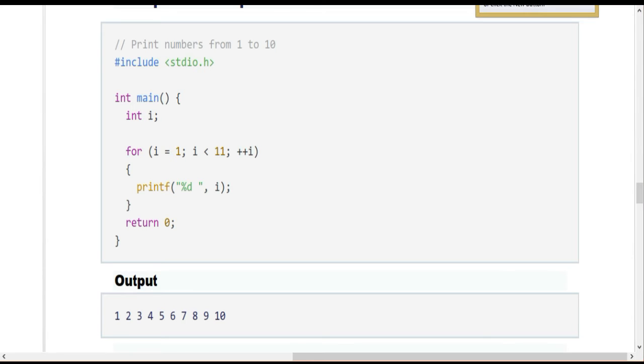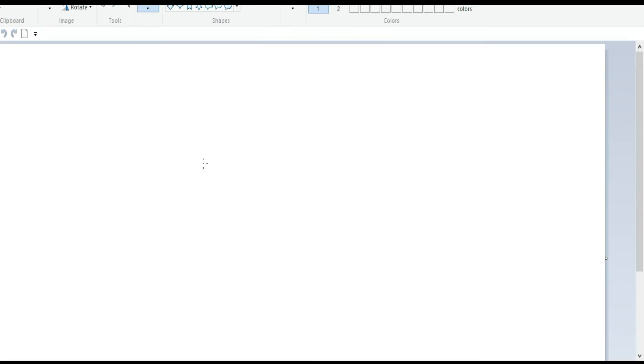For example, see here the example. I have written the word for loop, for.